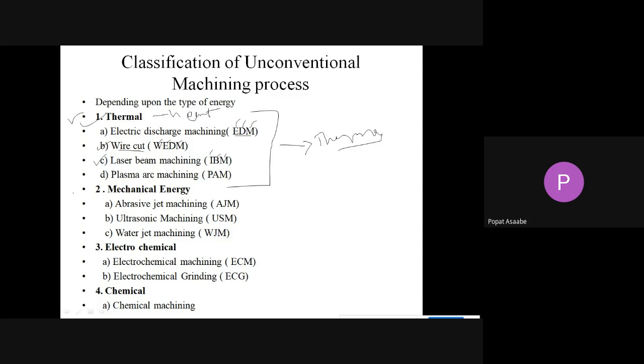Then see the next category of unconventional machining processes is mechanical energy.